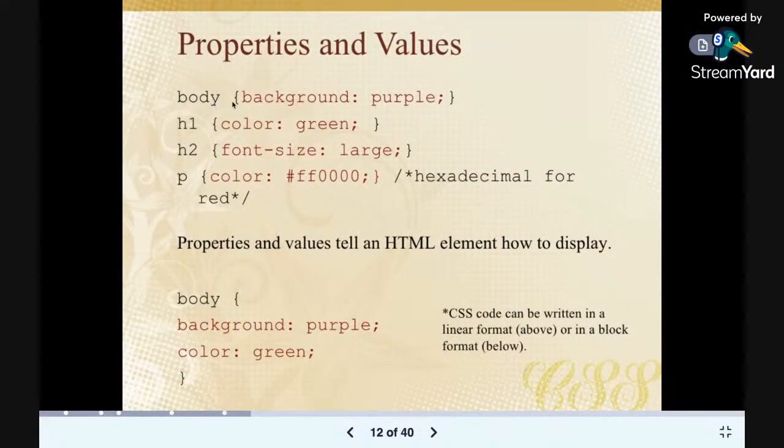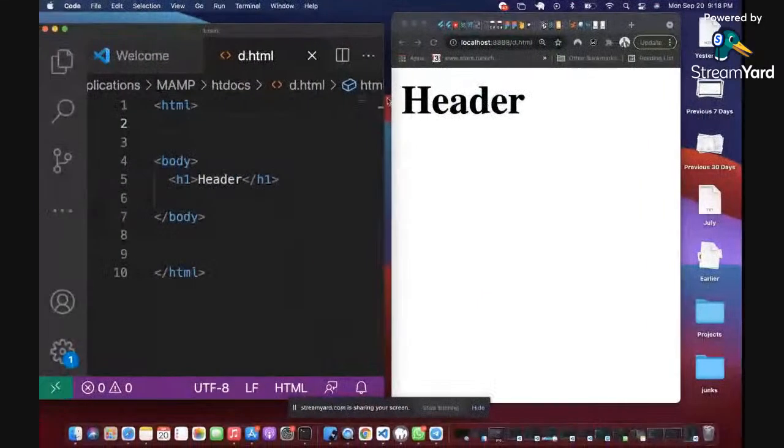This body has a property called background, and it has a value of purple. So what this CSS is simply saying is that we want to style the body HTML tag with the background property being changed to the value of purple. So let me show you what that looks like.